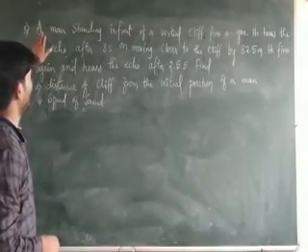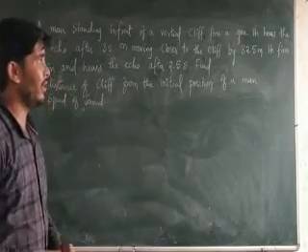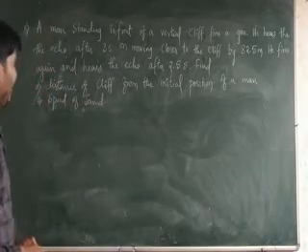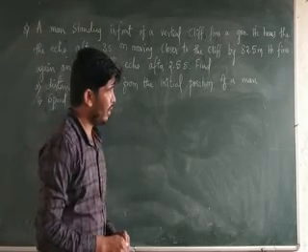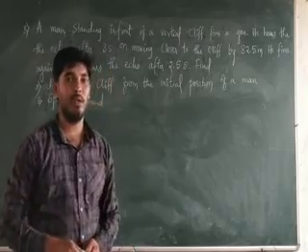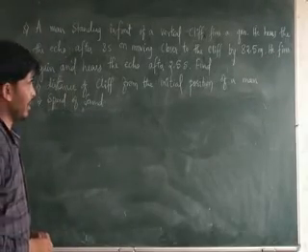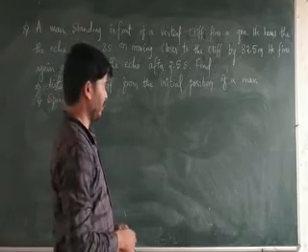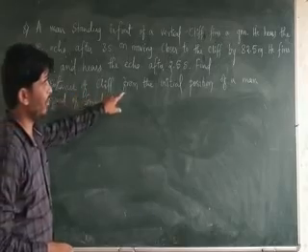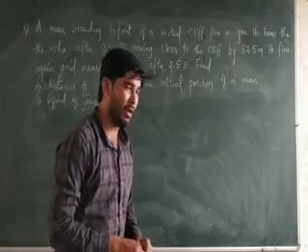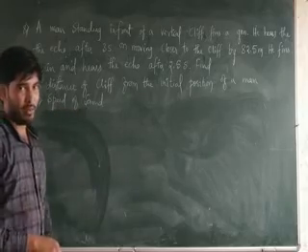A man is standing in front of a vertical cliff. He fires a gun and hears the echo after 3 seconds. On moving closer to the cliff by 82.5 meters, he fires again and hears the echo after 2.5 seconds. Find the first one, the distance of the cliff from the initial position of the man, and the second one, the speed of sound. So look at the question correctly.